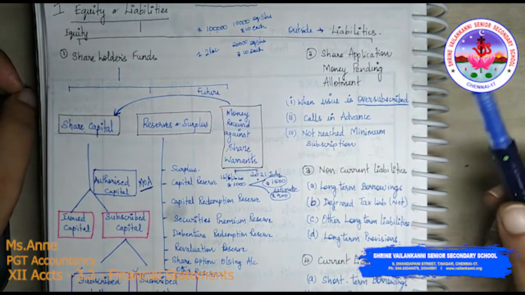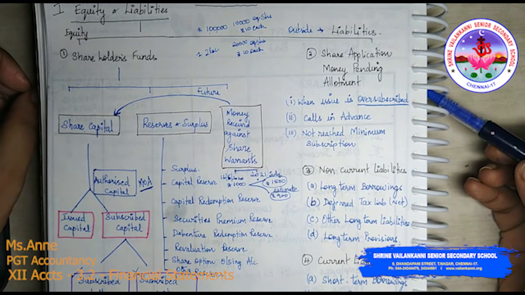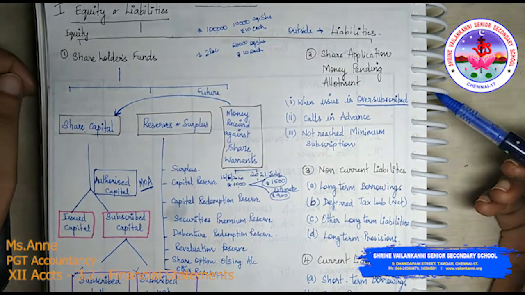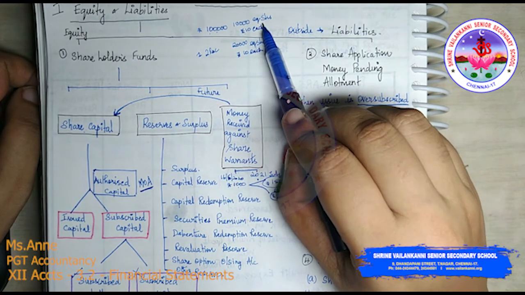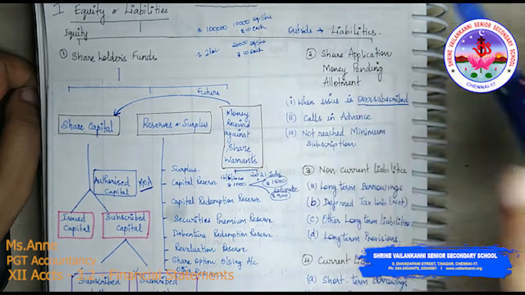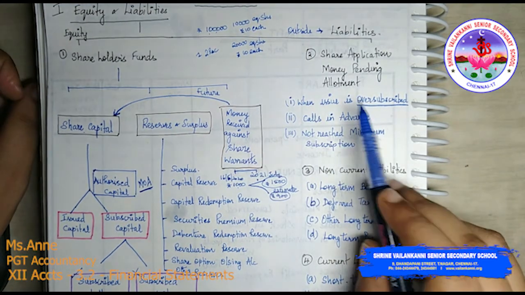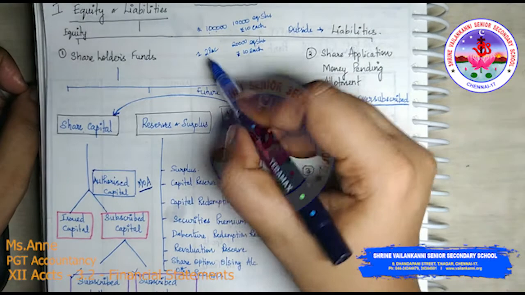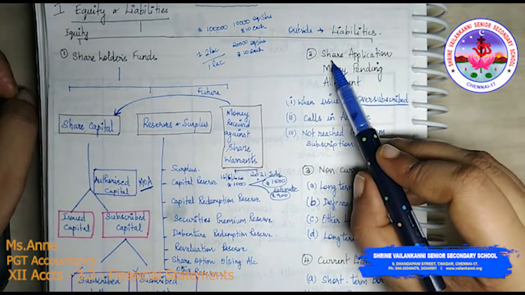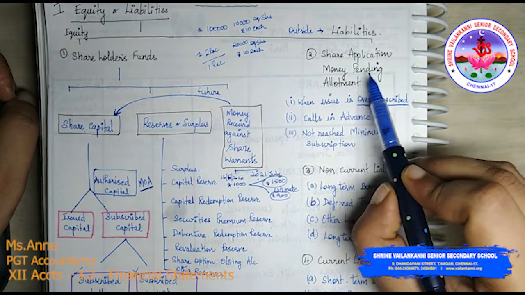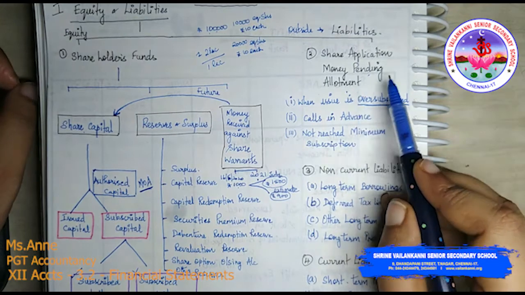Whatever is the subscription by the public over and above the issued shares of the company is called over subscription. When the issue is over subscribed, that excess 1 lakh exists, right? What they will do is treat it as share application money pending allotment, which means they may either use it for the future.